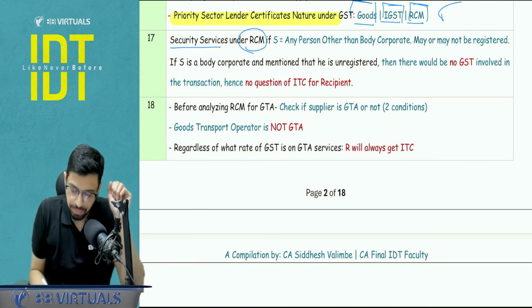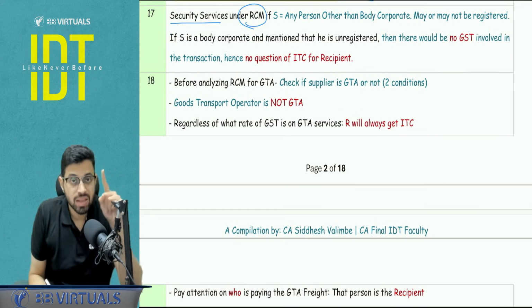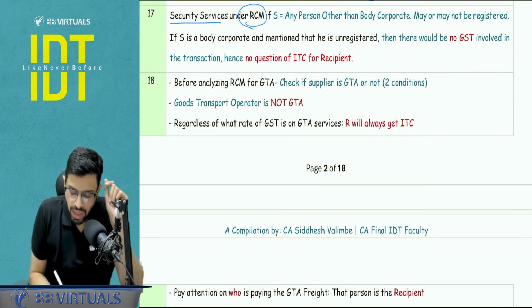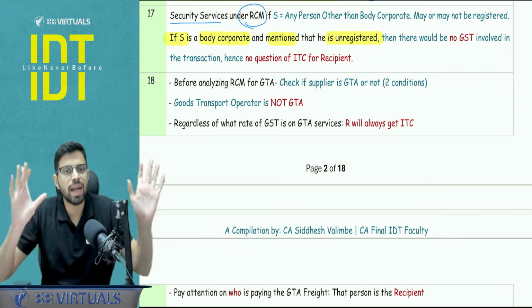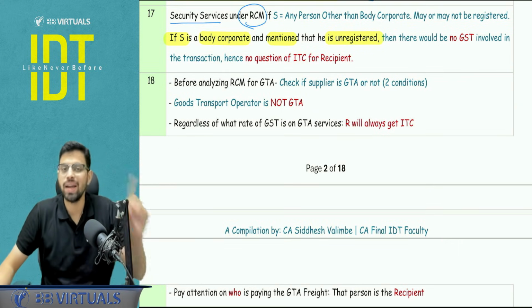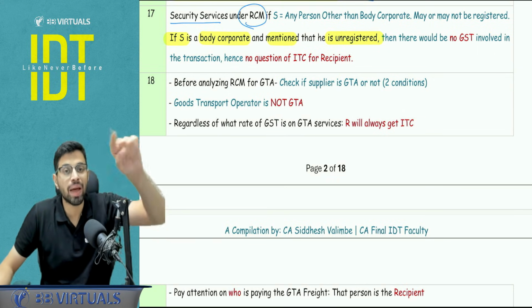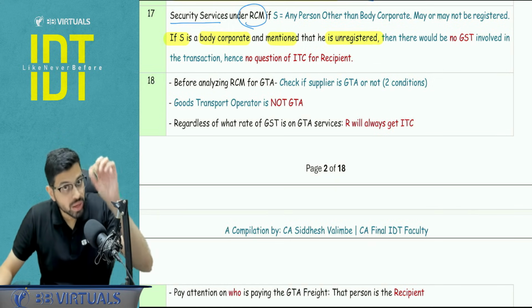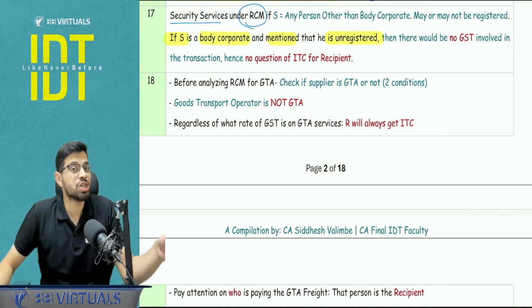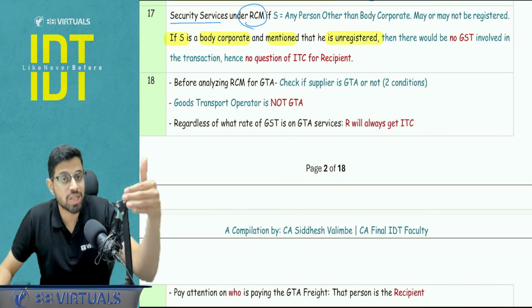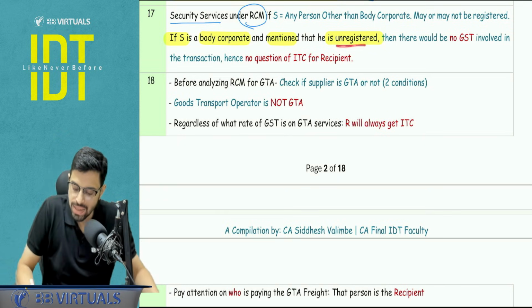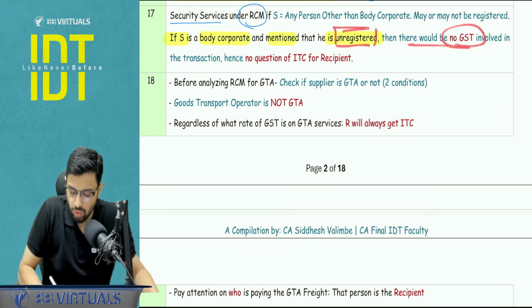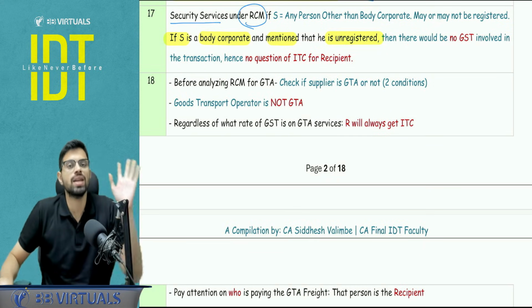Okay, so pay attention. Now, this is for your question number 114 marker. If the supplier is a body corporate and it is mentioned that he is unregistered, will there be any ITC involvement? Answer is no. Understand, structured thinking. First, supplier is a body corporate, so no question of RCM. It is going to be under FCM. Next question, will GST actually be charged in the invoice? No, because the supplier is unregistered. There would be no GST involved in the transaction and hence no question of ITC for the recipient.